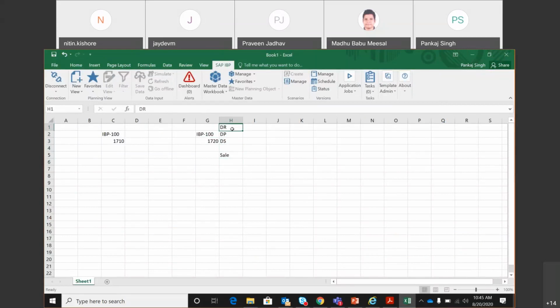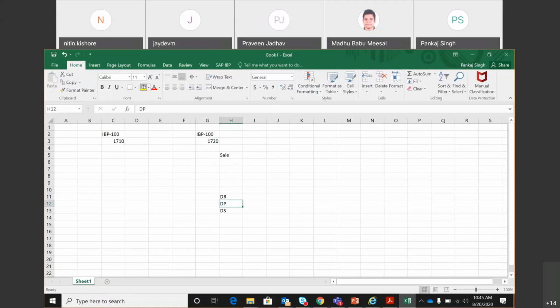We'll understand a little bit about the meaning of all this. I will first explain what demand planning is, and then I will extend that concept to demand sensing and demand review. While these things will also be enabled by IBP, we are not going to cover that in our training right now.